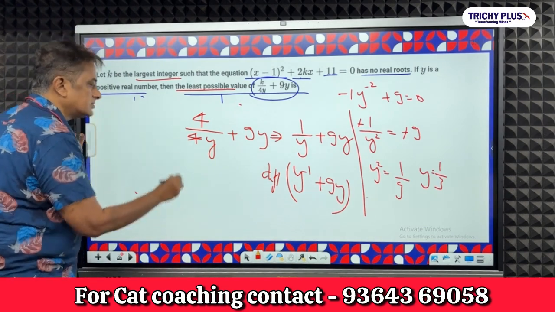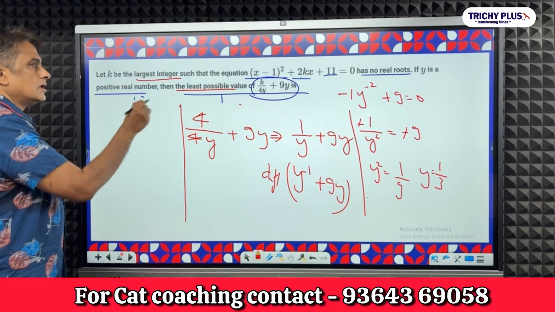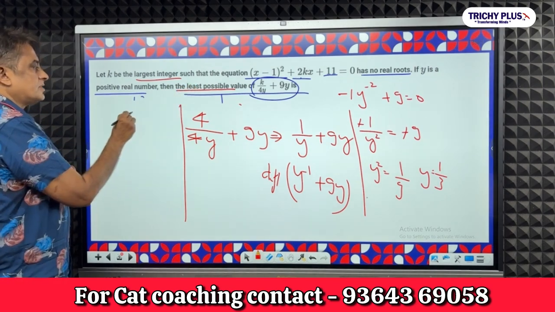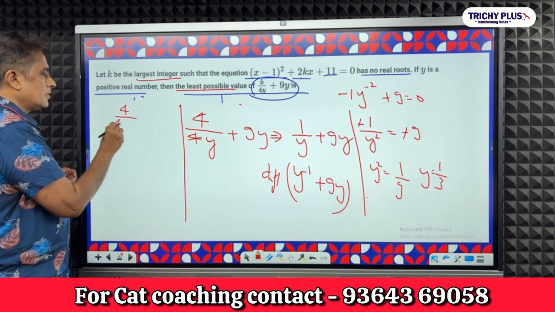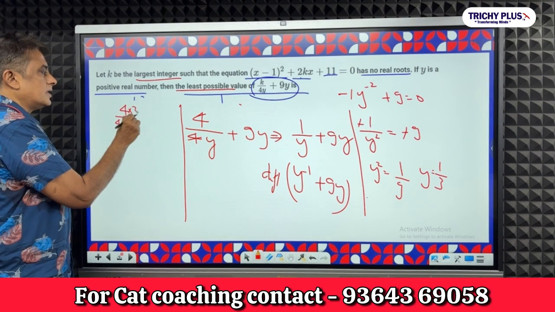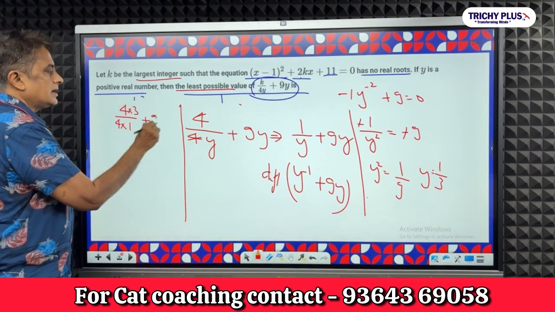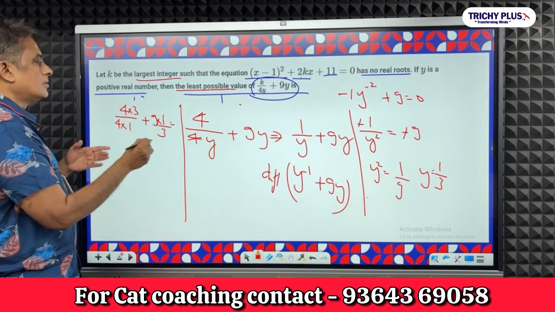இப்போ y 1 by 3 இருந்தா I want to find the value of k. So I want to find the least possible value. k ஏற்கனவே 4 னு தெரியும், ரைட்டா? இதுவும் 4. y வந்து 1 by 3 னா இங்க 1 இருக்கும், இங்க மேல 3 போயிடும், plus 9 into 1 by 3 is equal to how much?